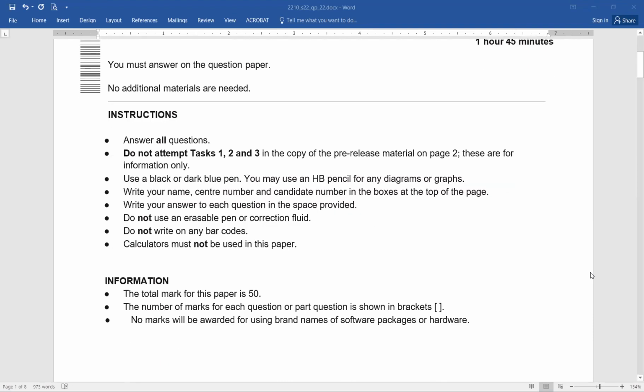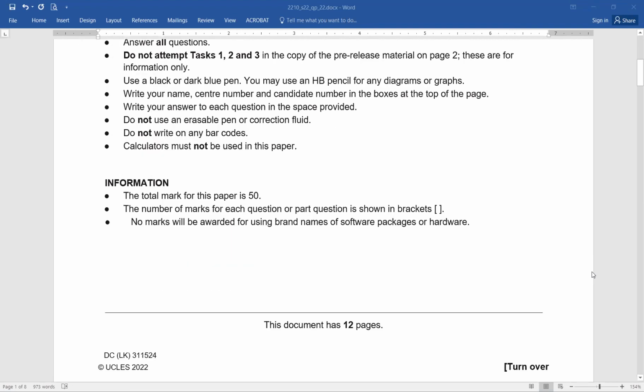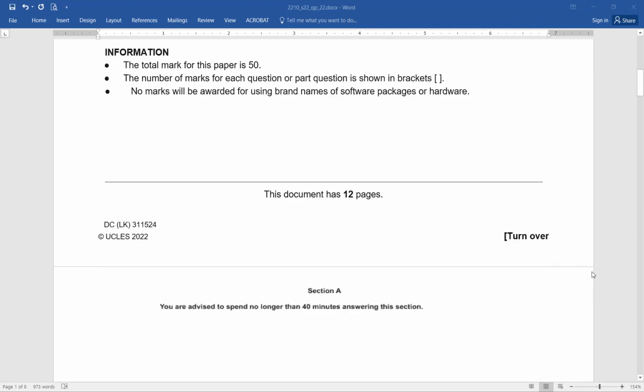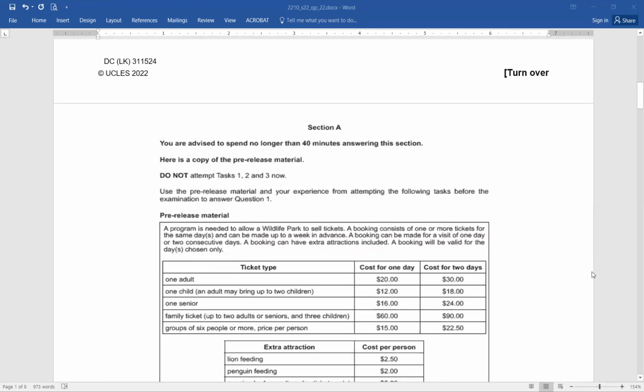Now, earlier the paper was of 50 marks. Out of these 50 marks, 30 marks were for section B and 20 marks were for scenario for pre-release material. So the number of marks are given in the brackets, and there is no mark that is awarded for the brand names. Now I'm just showing you the section A.